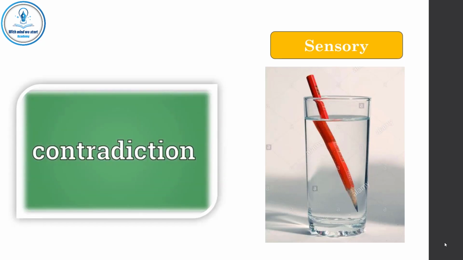So we ask them, how do you know that this pencil is not broken? They answer that, of course, they do this by sensation. They look at the pencil after it is removed from the water, or they touch it. So they use sensory judgments, and they believe that their judgments are true. This is a contradiction.